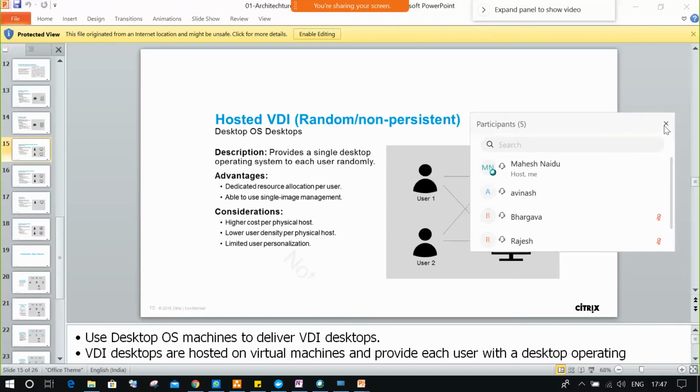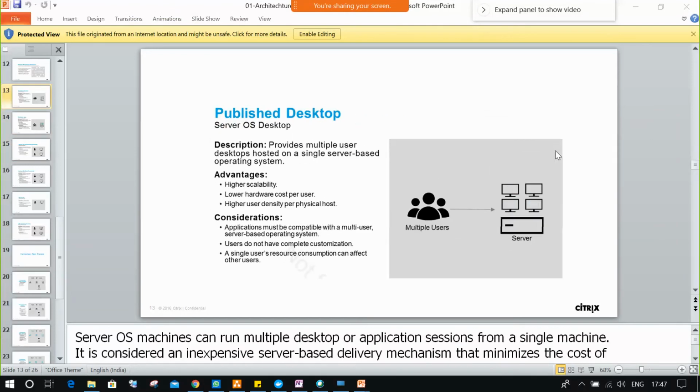In published desktop, we add multiple servers in a group, and the user will connect irrespective of the desktop. Yes or no? Example, if we have 10 servers, today I'm connecting to server 1, and tomorrow I might connect to server 2, depending upon availability.